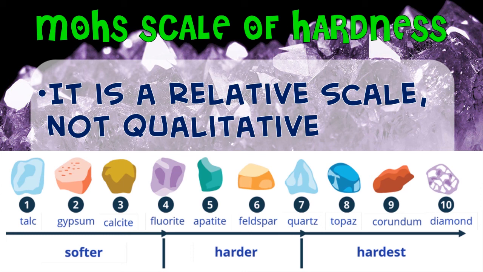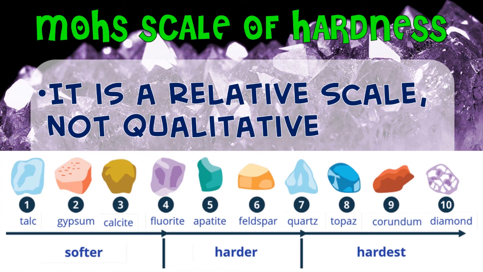Your Mohs scale was named after its proponent, Friedrich Mohs. So again, class, it is a relative scale, not qualitative, which means that your gypsum, which is hardness number 2, is not twice as hard as your talc.